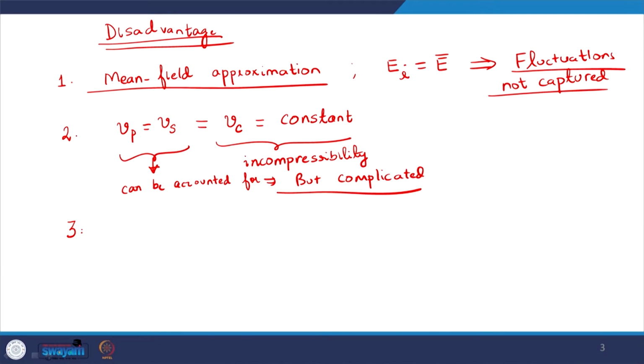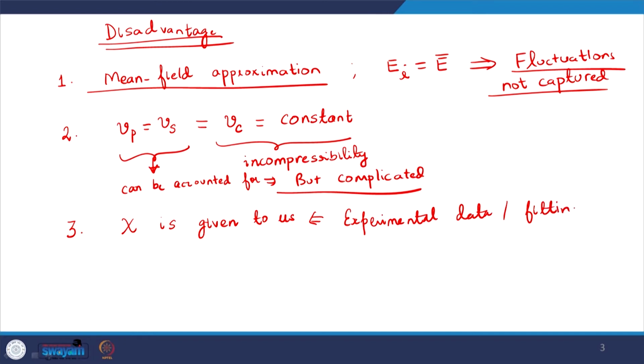The third assumption that we are making is that chi is given to us. I was just telling you that this means we have some kind of experimental data, and we are doing some kind of fitting exercise to get the value of chi, or someone else has found it using whatever method they are using. In the model itself, we do not have a way to find the chi value.